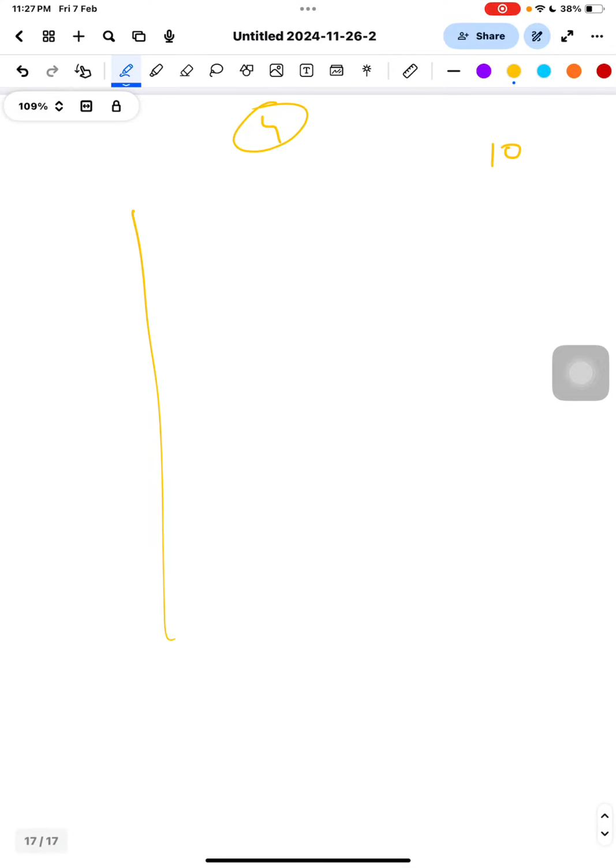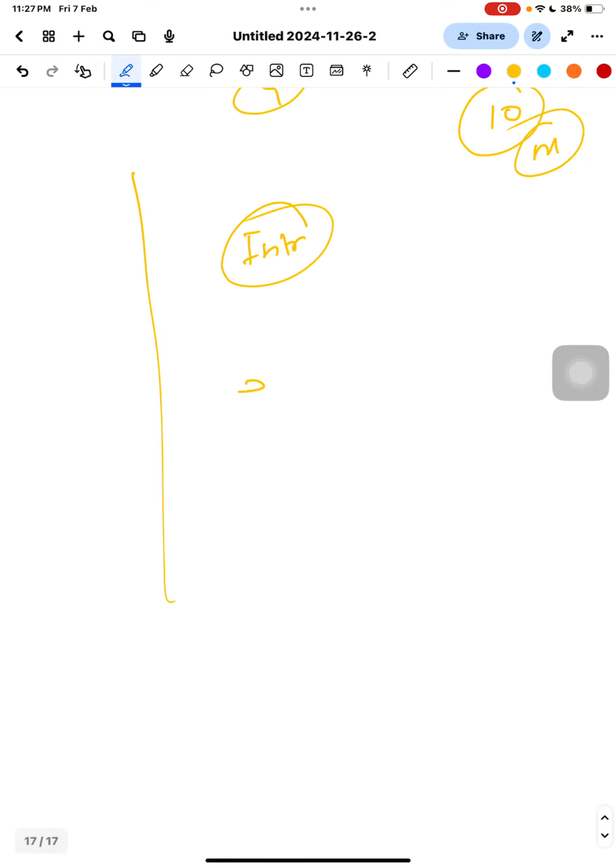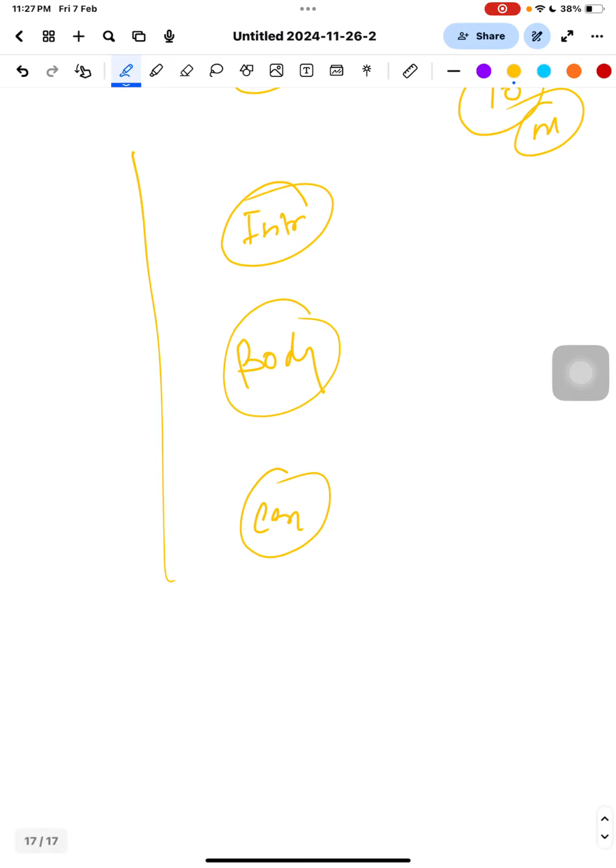If there is a 10 marker question, and a person has written the intro, then body, then conclusion, then the way forward.